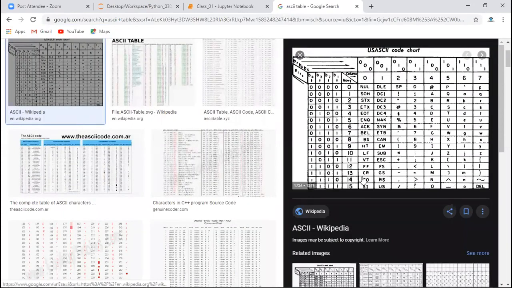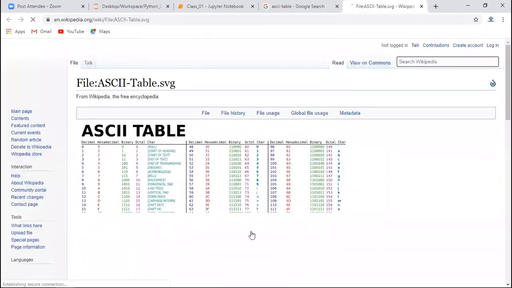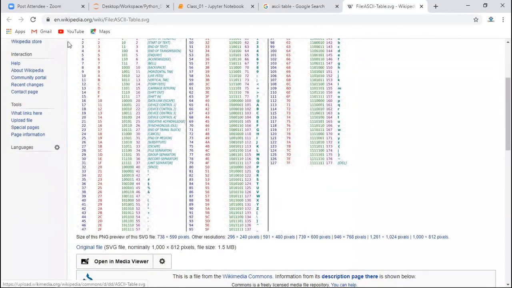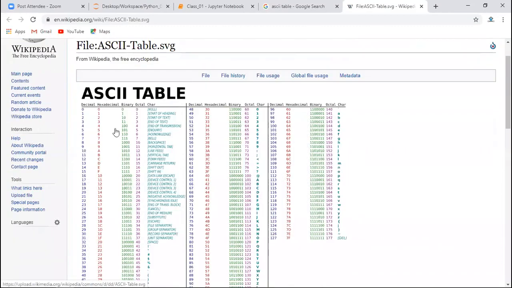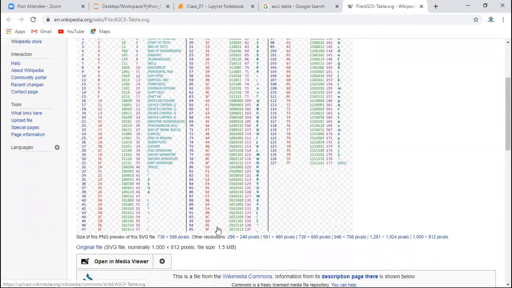If you count, it will be around 128 characters, and they all have a number. The total goes up to 127, starting from 0, so 128 characters in total.